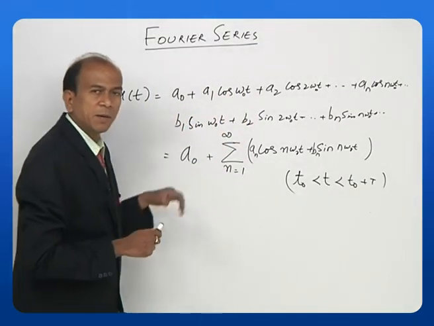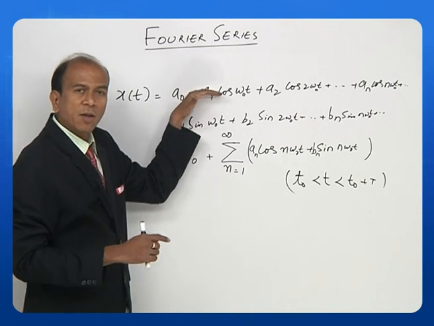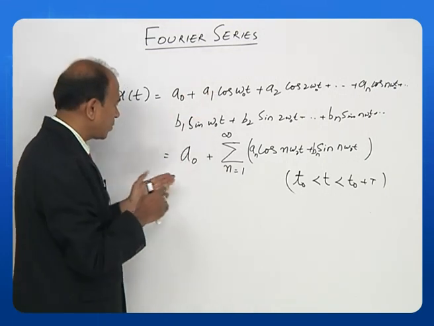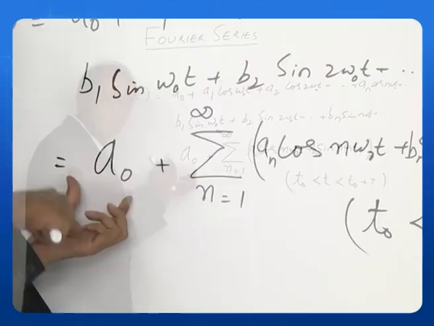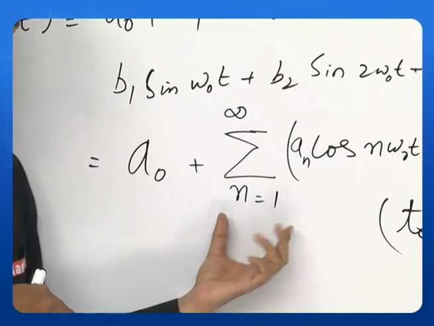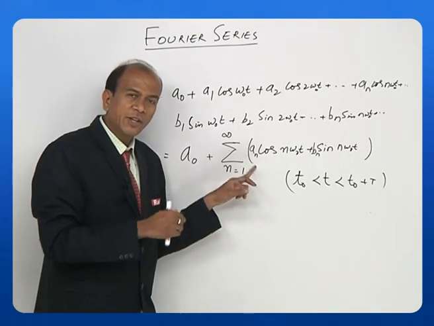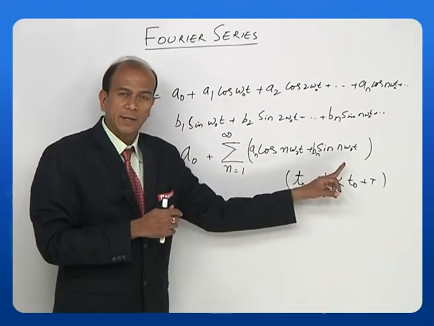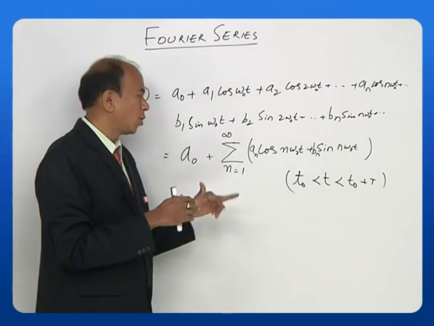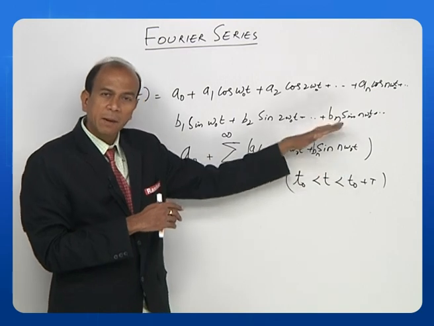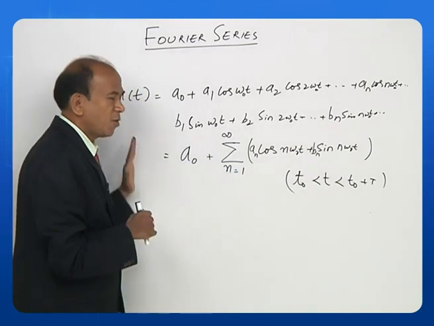This is the complete expression for a Fourier series. Let me tell you once more: you have an a0 here, which is a DC component, the average component, plus a summation, which is in essence the harmonic addition of sine and cosine terms. The harmonic addition starts from n equal to 1 up to infinity. So this is the fundamental basic expression of a Fourier series.